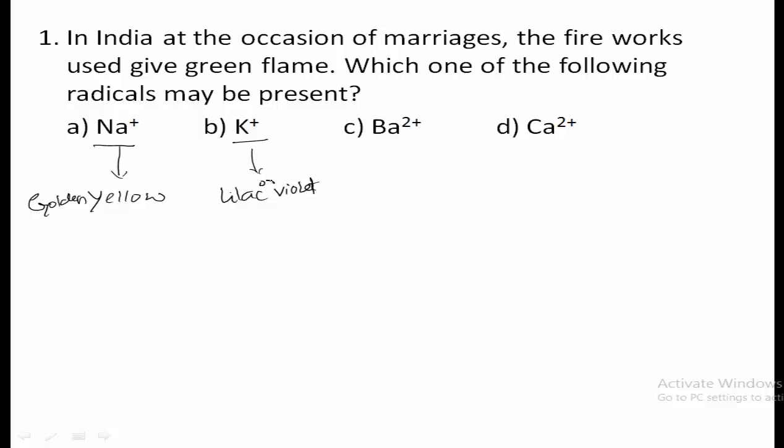And if barium ion, Ba plus 2, is there, then it will give green color flame. And if Ca plus 2 is there, then you will get brick red colored flame.